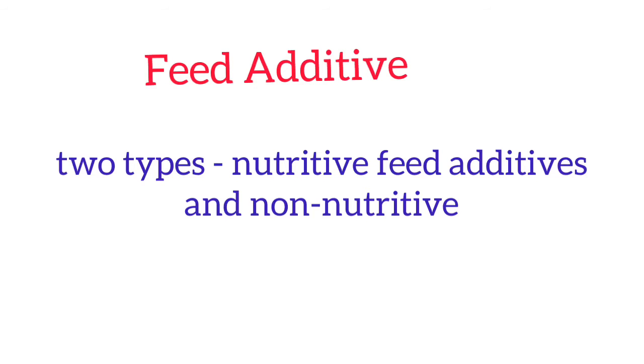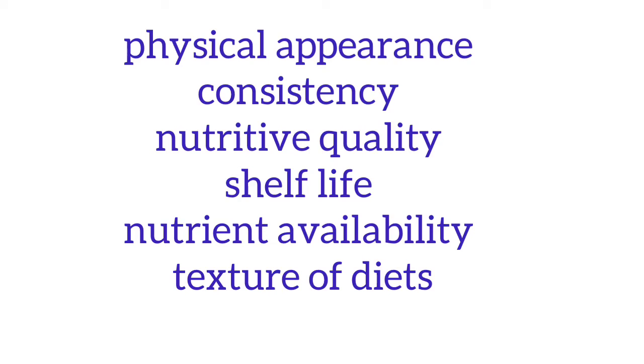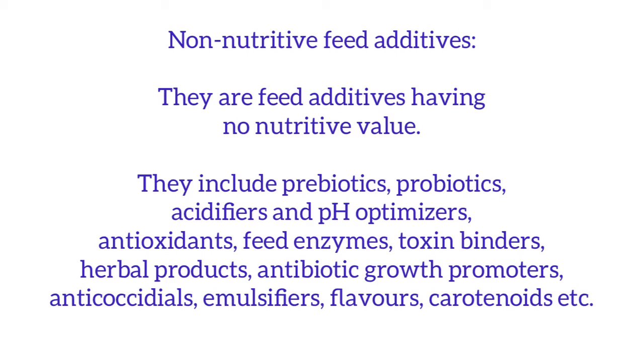Last portion of this session is feed additive. There are two types of feed additives, nutritive feed additives and non-nutritive feed additives. First of all, what is a feed additive? Feed additive is something which we will add to the feed, and there are a lot of reasons for that. We will come to that one by one. Feed additives are added to the feed to improve the physical appearance and consistency of the feed, to increase nutritive quality and nutrient availability, to improve the texture of the diet, and to increase the shelf life, that is, the keeping quality of the feed.